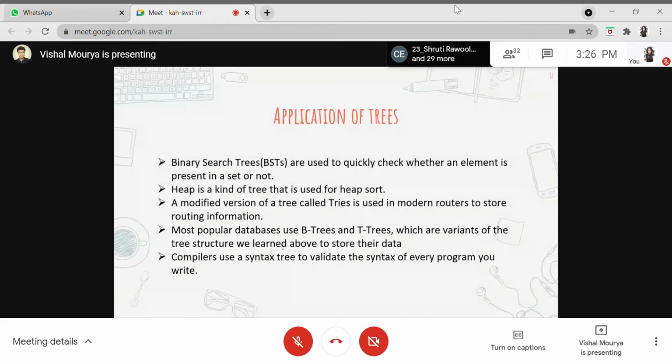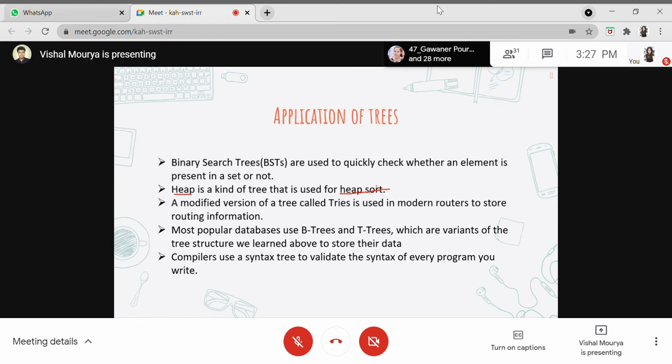Now we'll see some applications. The applications are very common, because trees are vastly used in our databases. Whenever you have used MongoDB, MongoDB vastly uses tree data structures. You have that document type model, and a document is nothing but a node of a tree. Whenever you query anything on the database, it fetches that in log n time, you can say. That's why MongoDB is really efficient and vastly used. So this is the major application of trees which I've seen. Apart from that, we use heap. Heap is a kind of tree which we use in heap sort.